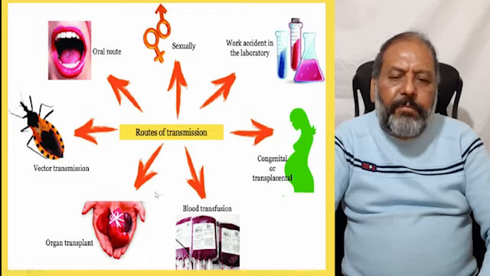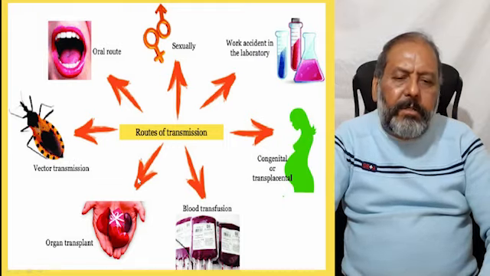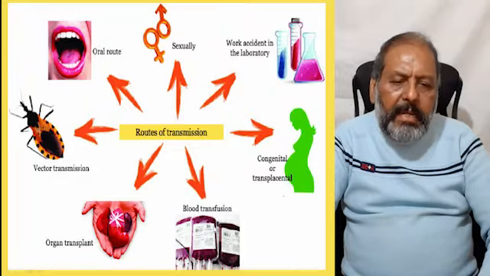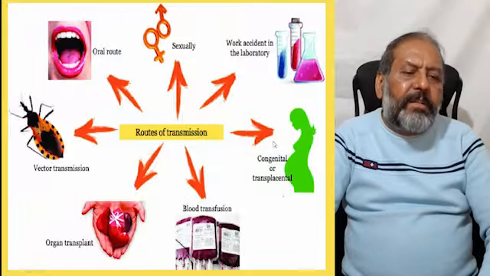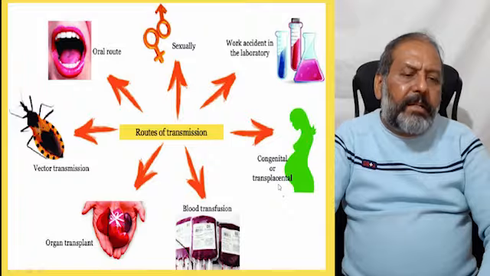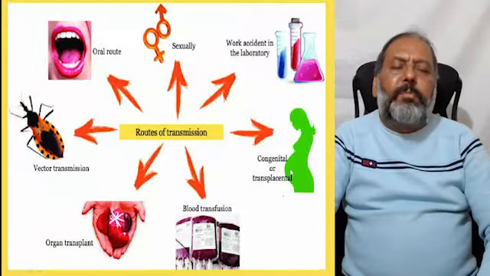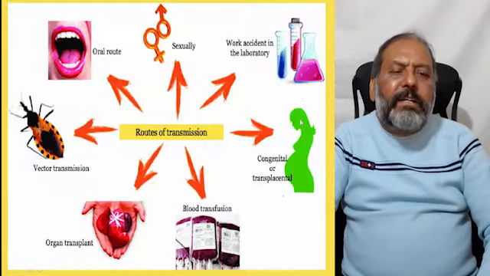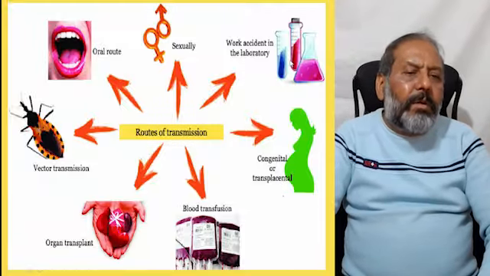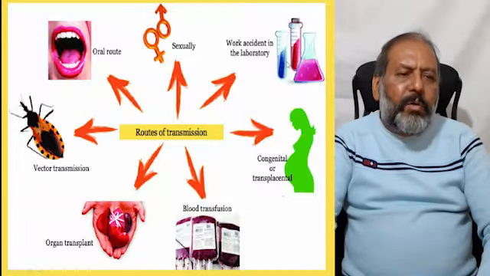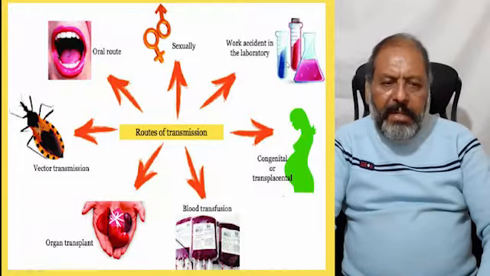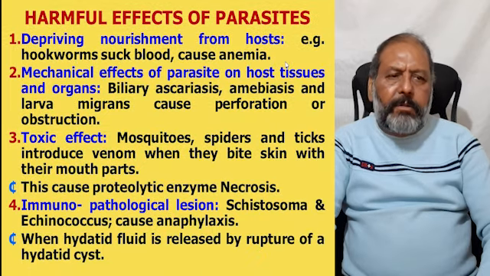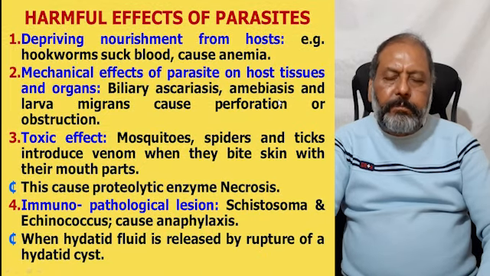Then in case some organ that has the parasites has been transplanted, and similarly blood transfusion, and from the mother to the kid, that is congenital, transplacental or vertical transmission. Then work accident in the laboratory: one can have a break in the skin and can get the parasite inside the body of the person who is doing the work.